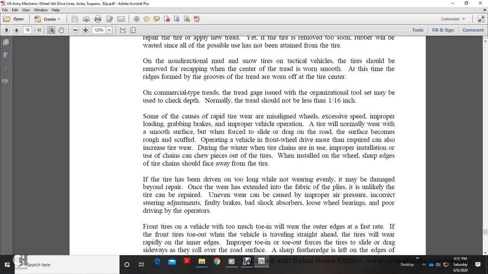If the tire is removed too soon, the rubber will be wasted, since all the possible wear has not been obtained from the tire. On non-directional mud and snow tires for tactical vehicles, the tire should be removed for recapping when the center of the tread is worn smooth.